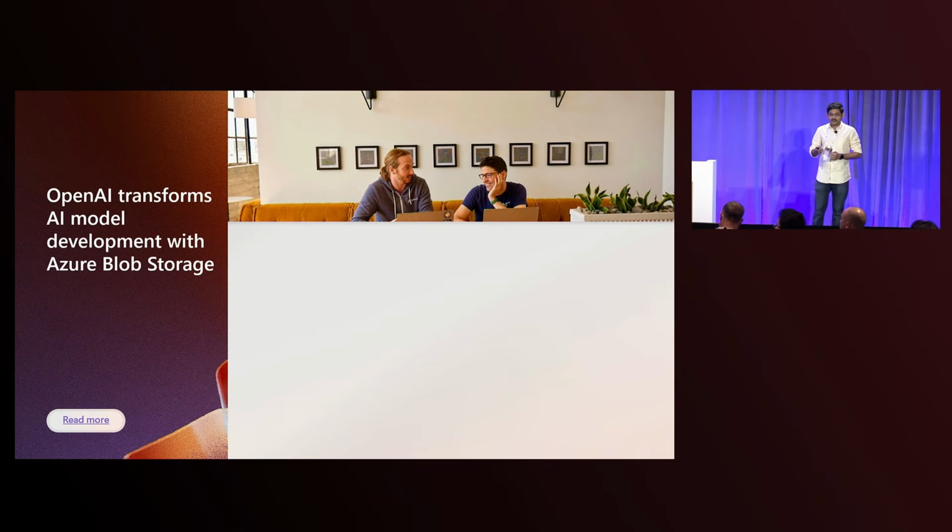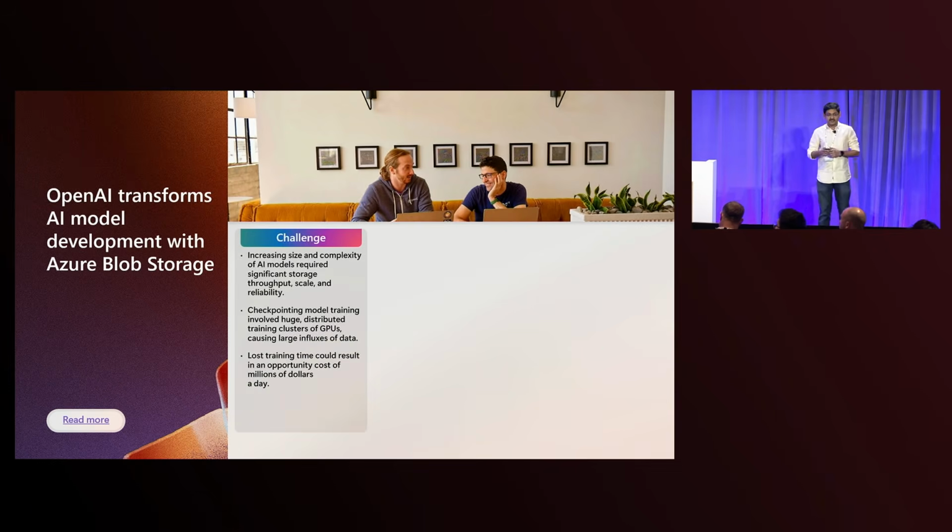One of the largest users of scaled accounts is none other than OpenAI. OpenAI faces significant challenges in terms of the size of the data that they bring in and the complexity of the AI pipelines that they bring in. And checkpointing their models also involved distributed training clusters of GPU, causing large influxes of data.